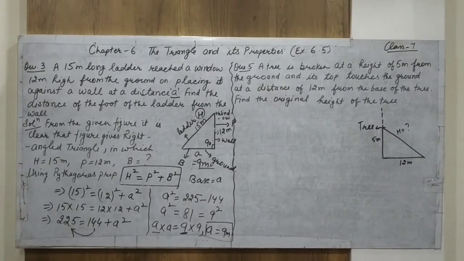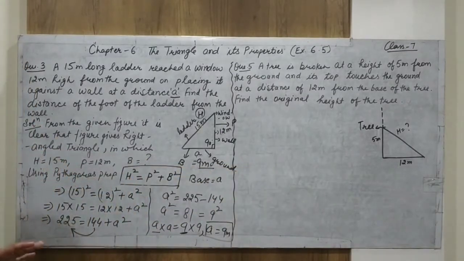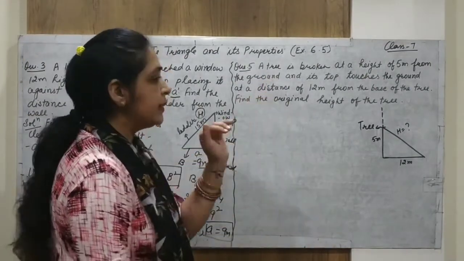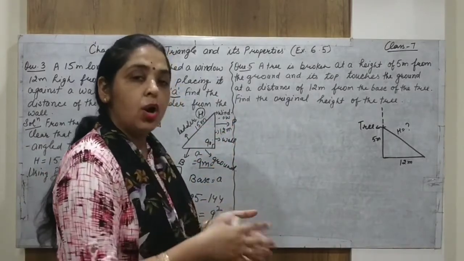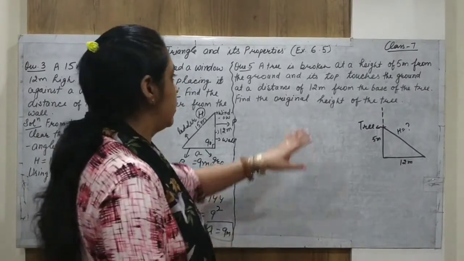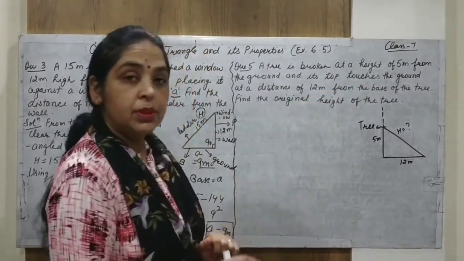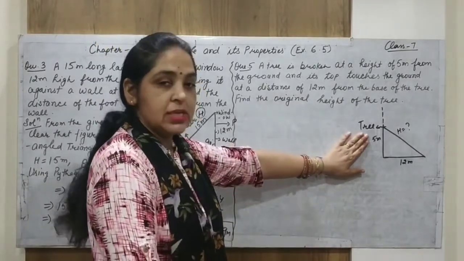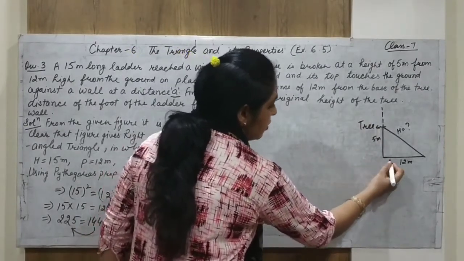Alright, understand such questions. Now come towards the next question, because the fourth question we have already done. Next is the fifth question on similar statement based questions. Now let us read the question first, understand it, and draw a rough sketch of the statement. A tree is broken at a height of 5 meters from the ground. Now the tree is attached to the ground, you know very well. Suppose this is a tree, this complete thing is a tree, and this is the ground.